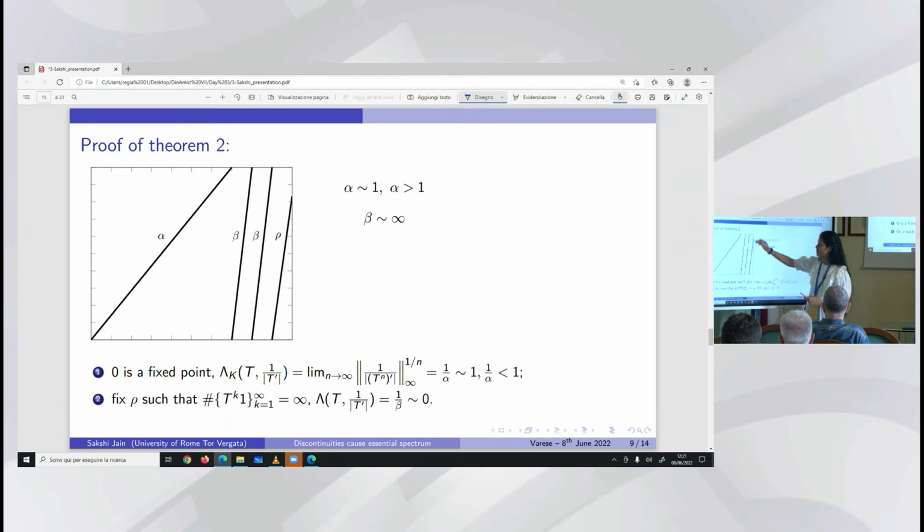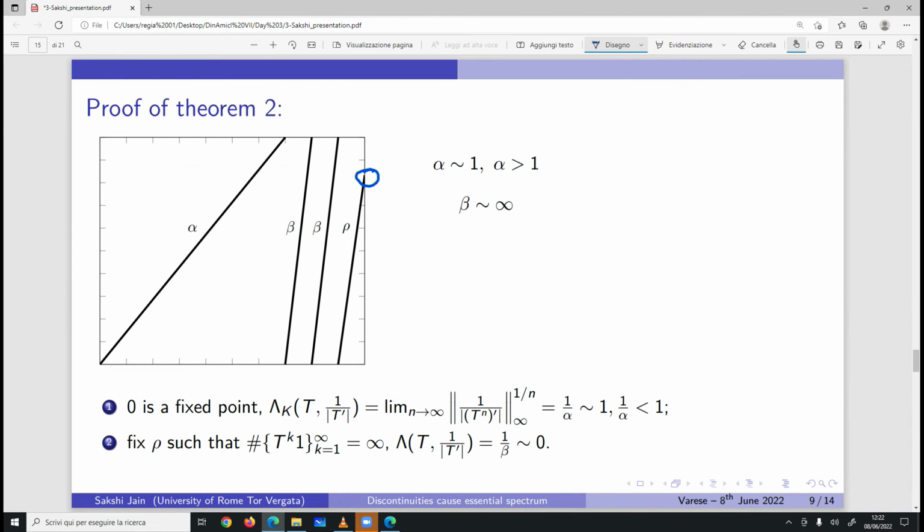Then there are other two branches which have slope beta and are close to infinity, so that this slope is really high, and there is this third slope which brings in the non-trivial discontinuity, so it is in the non-Markov setting, and its slope is rho, which I will say what rho is in a few minutes.